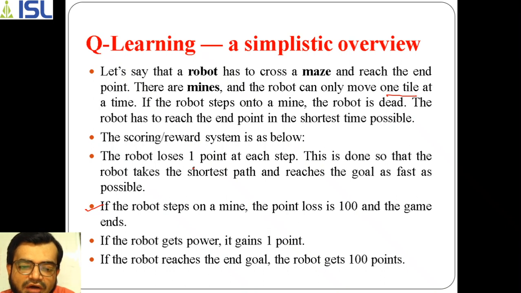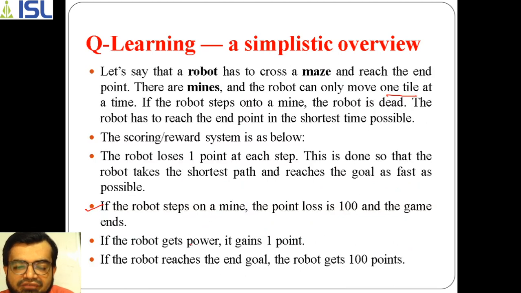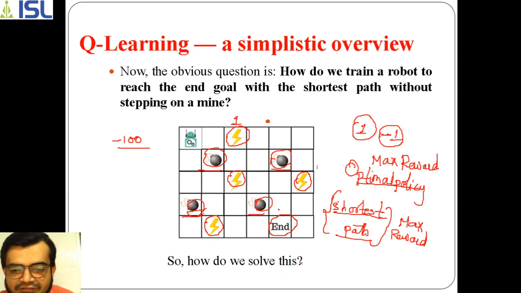If the robot gets power, it gains 1 point. So here this is power. Whenever it goes to this state, the robot is acquiring power, which is +1. Here also it is +1, here also +1, here also +1. So when it goes to power, it gets +1 wherever those values are. And if the robot finally reaches the end goal, it gets +100 points.